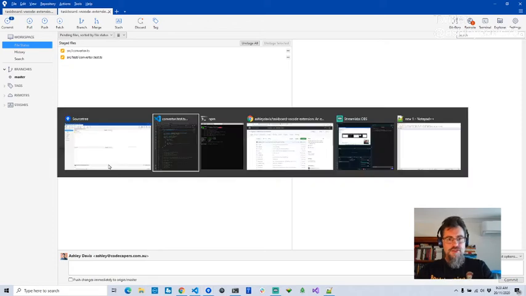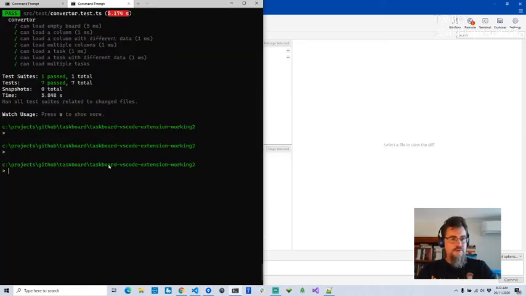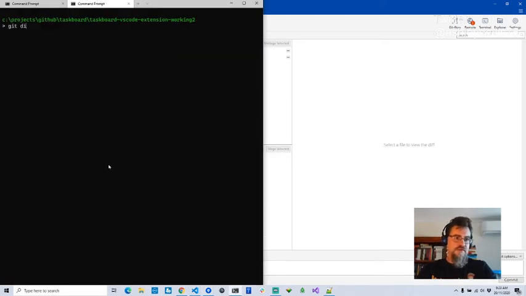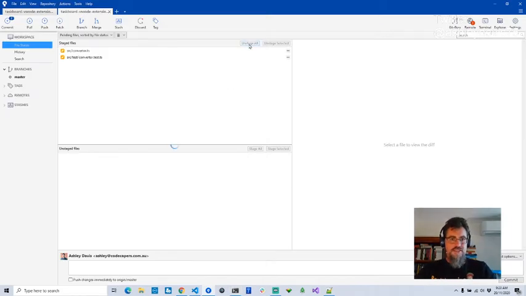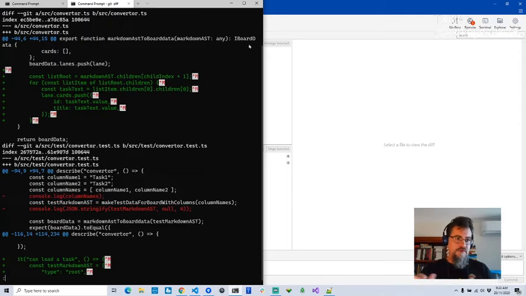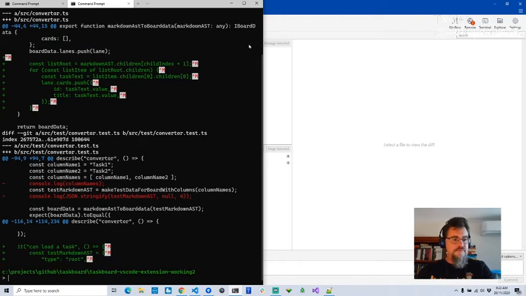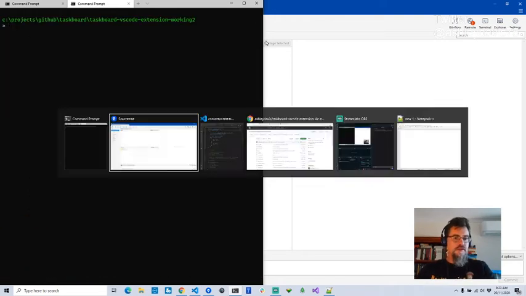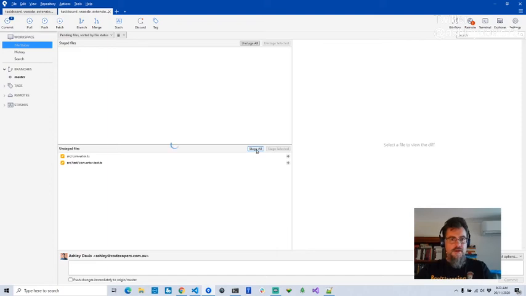Like I said, I could do this from the command line as well. It's just git diff, right? Oh, except I think I've got to unstage. I'll just unstage these temporarily, just so I can show you that. Git diff. So that shows you the same thing. It's just a little bit harder to read. So I'm going to stage this all.